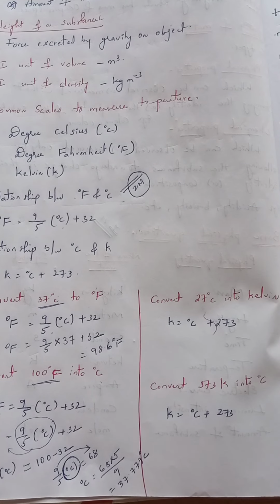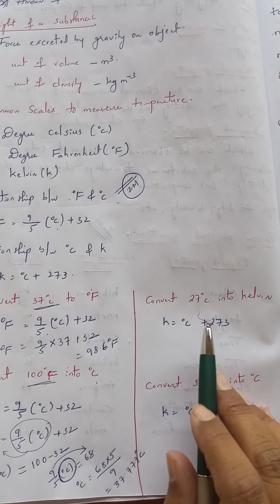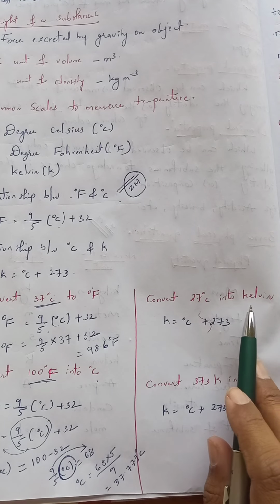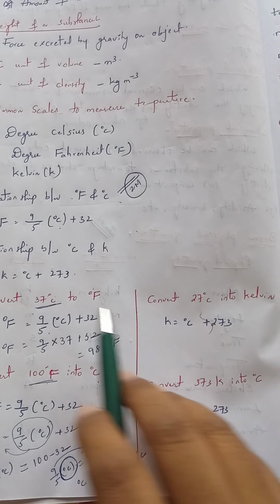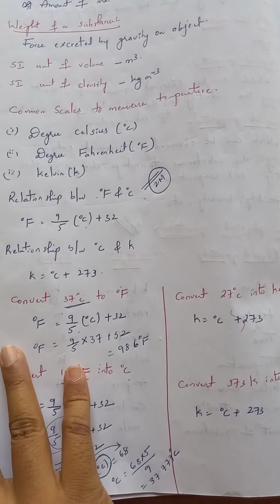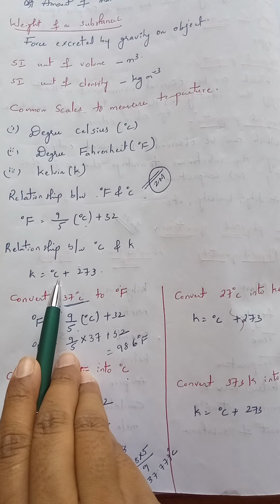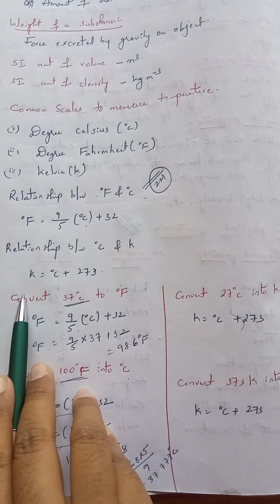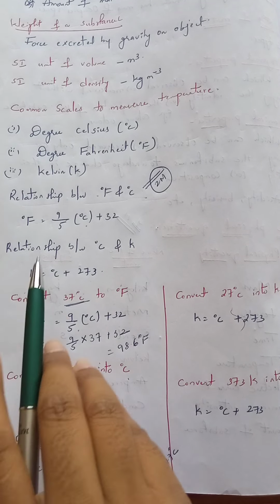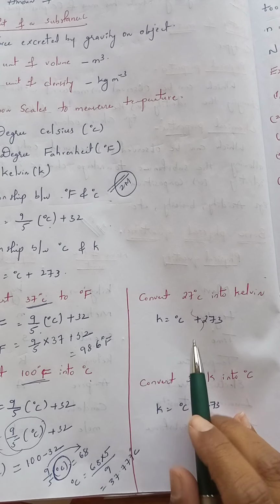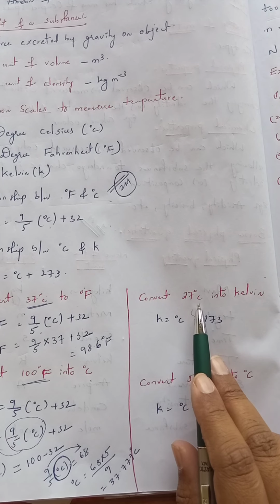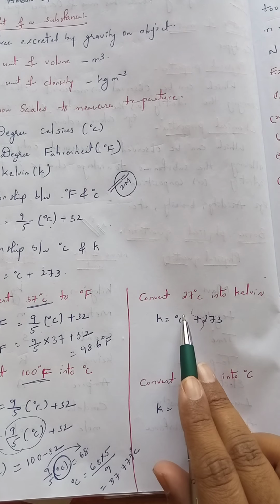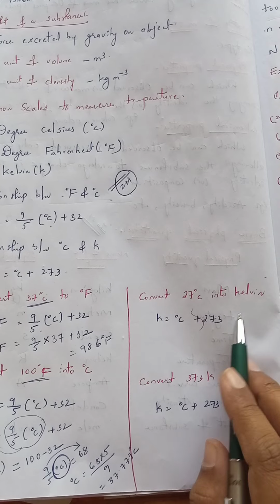And here are two more questions. Now they are related to degree Celsius and Kelvin. As we know the relationship, 1 Kelvin is always equal to degree Celsius plus 273. If the temperature is given in degree Celsius, we can easily convert it into Kelvin by using this formula. Here they have given a question related to degree Celsius: convert 27 degrees Celsius into Kelvin.